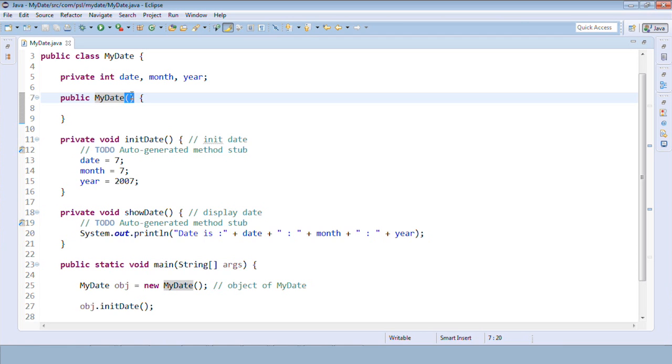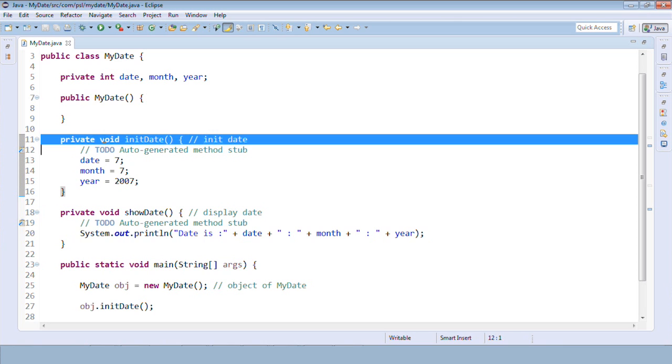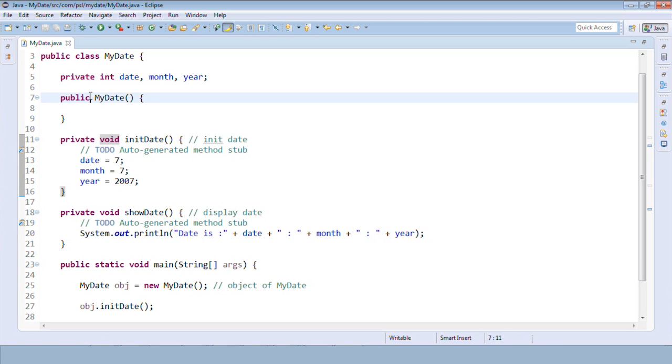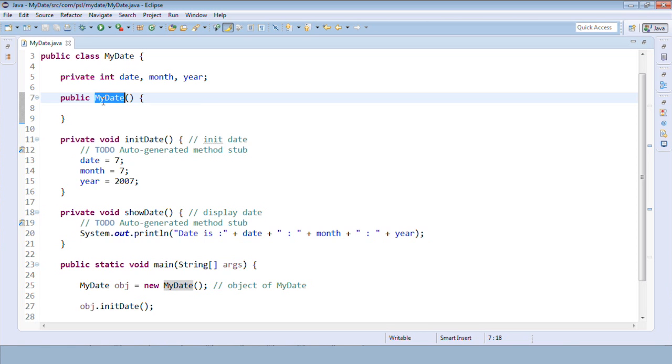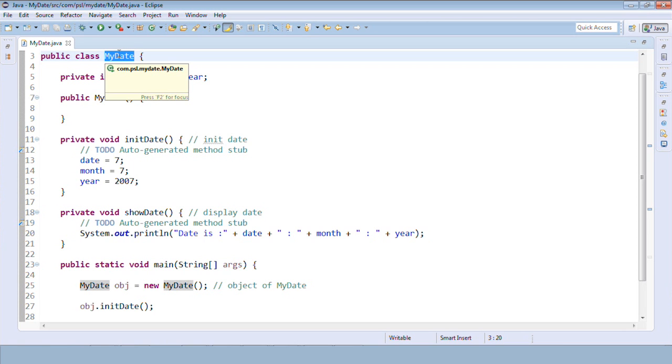But the only difference is we call it a special type of method. Why? Because if you observe, we don't have a return type, right? You have a return type in the case of this initDate method. We don't have a return type here in the constructor. So a constructor doesn't have any return type. It can have access specifiers. A constructor doesn't return anything. So that's the first point. The second point is, the method name is the same as the class name. If you see myDate, the constructor name and the class name are the same. Then we can call it a constructor.